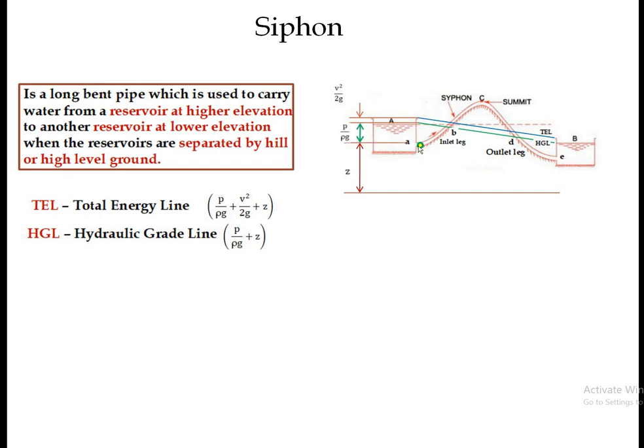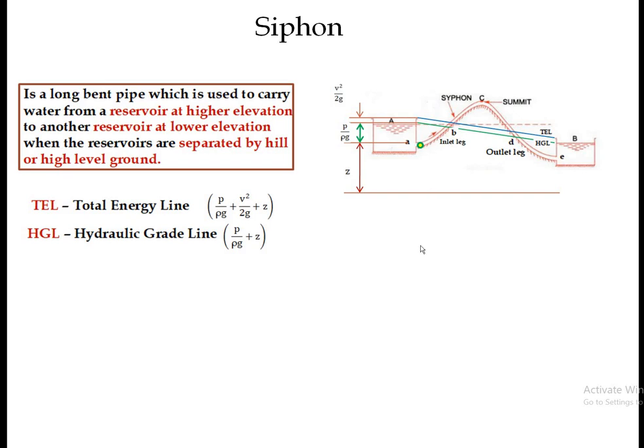Again, from this point to the green line, the hydraulic grade line, P upon rho g is the pressure energy available. And as we have already seen, the distance between these two lines is V square upon 2g. So this is Z, the potential head, plus pressure energy, plus kinetic energy or kinetic head. The addition of these three is the total energy available at this point.